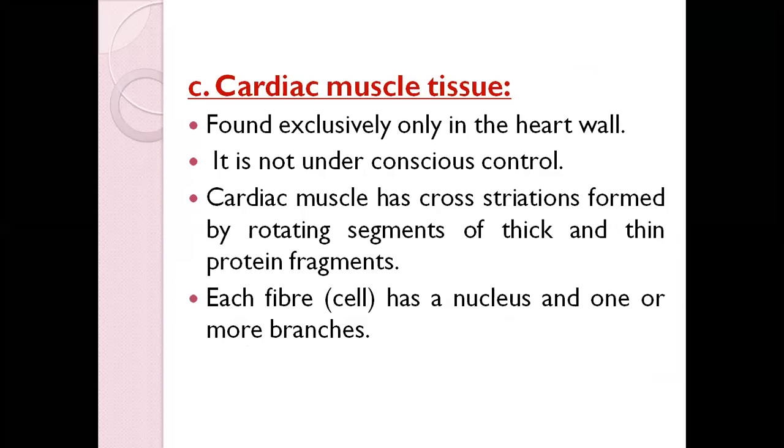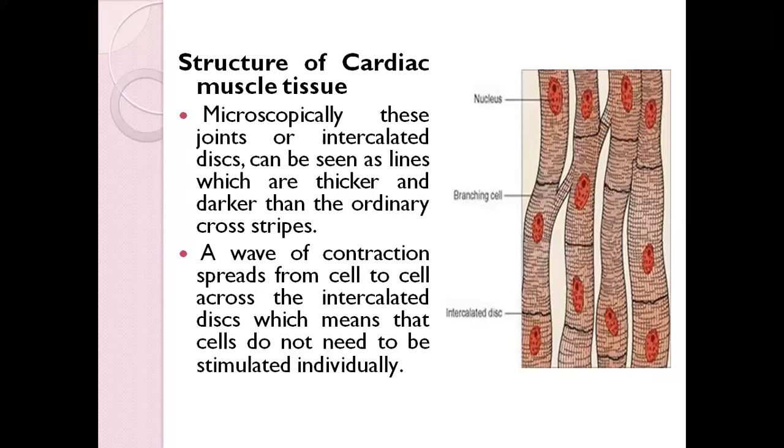The cardiac muscle has cross striation formed by the rotating segments of the thick and thin protein fragments, and each cell or fiber has a nucleus and one or two more branches. The intercalated disc separates one cell from another, as you can see from the diagram. In each cell there is one nucleus, and some are multinucleated. They even branch up to other cells.